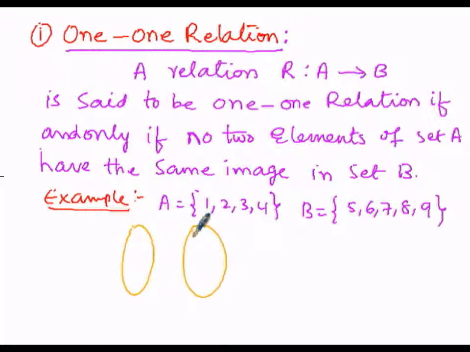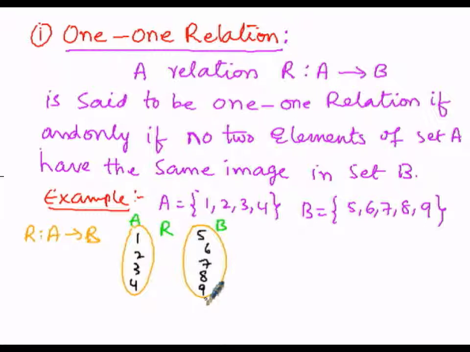The relation R is from A into B. This is set A and this is set B. The elements of set A are 1, 2, 3, 4, and the elements of set B are 5, 6, 7, 8 and 9.